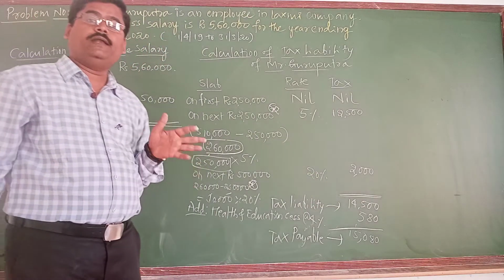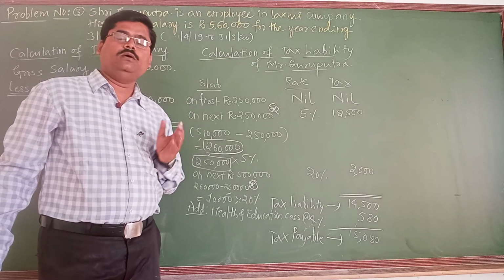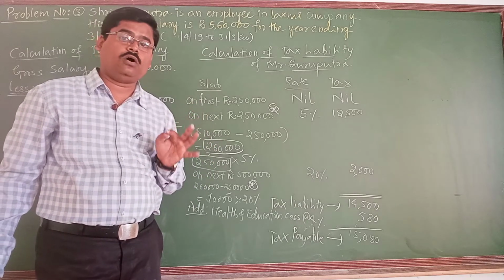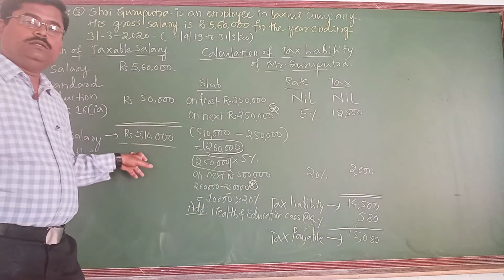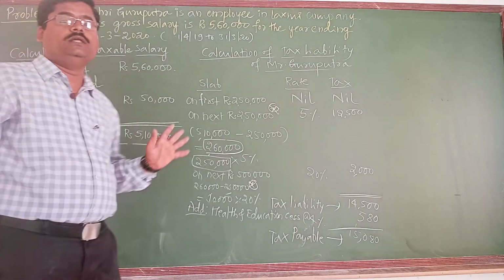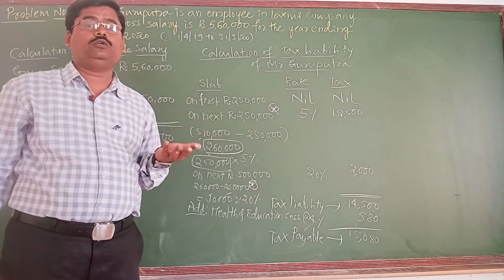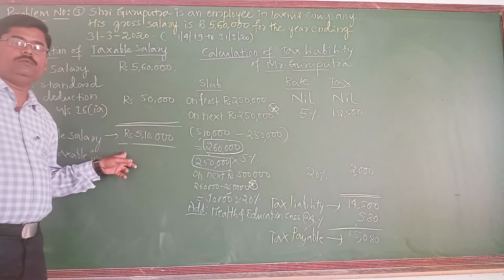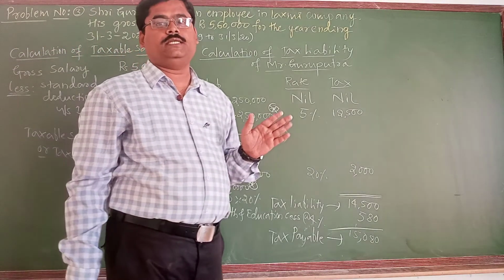So here when I have calculated the tax liability, I have to take into consideration whether I can allow the rebate under section 87A or not. This is one of the most important steps. Here, if the total income of the taxable salary does not exceed rupees 5 lakh, then only I can allow the rebate under section 87A up to 12,500. But in this situation, the taxable income is 5,10,000. That is fine. I am not going to allow a rebate under section 87A.